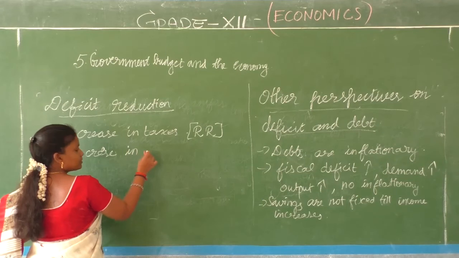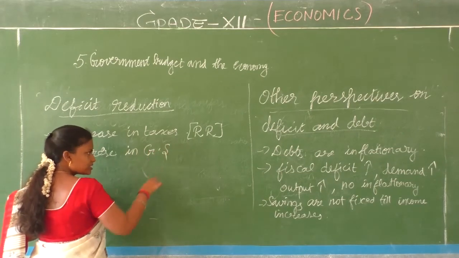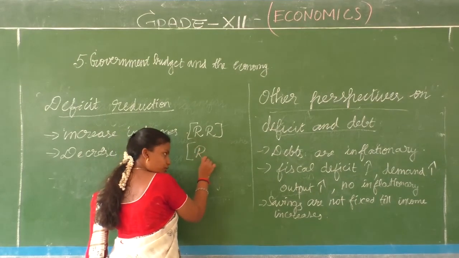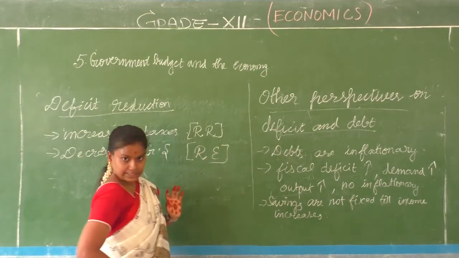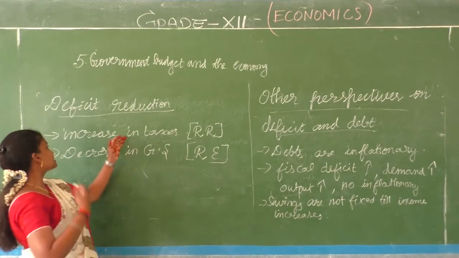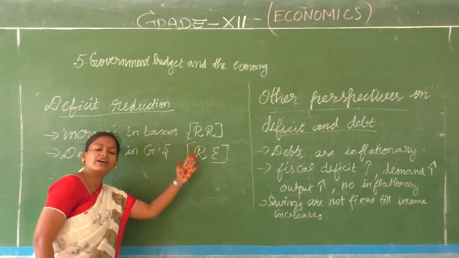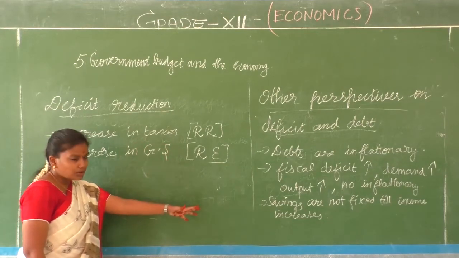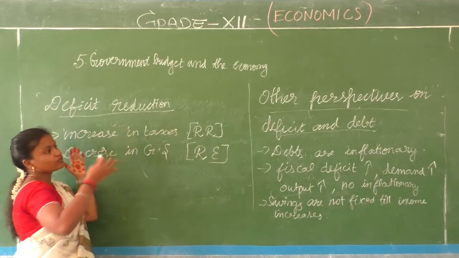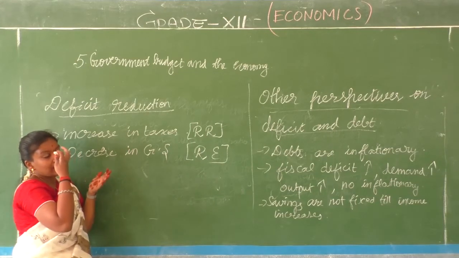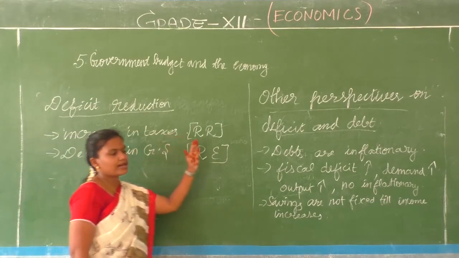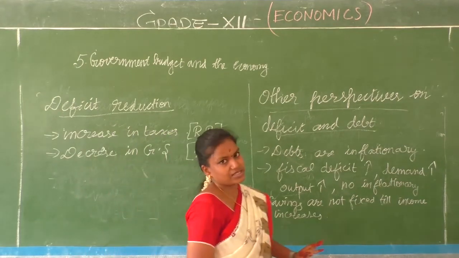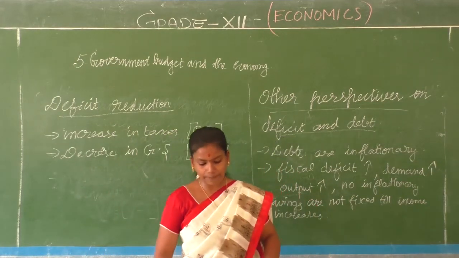Or decrease in government spending, government expenditure. What is that? Revenue expenditure. Increase in taxes will increase revenue receipts, and decrease in government spending will reduce the revenue expenditure. So deficit reduction for the particular year starts with the revenue deficit. When the receipts are more than the expenditure, then it is not running a deficit. So that is the first step.